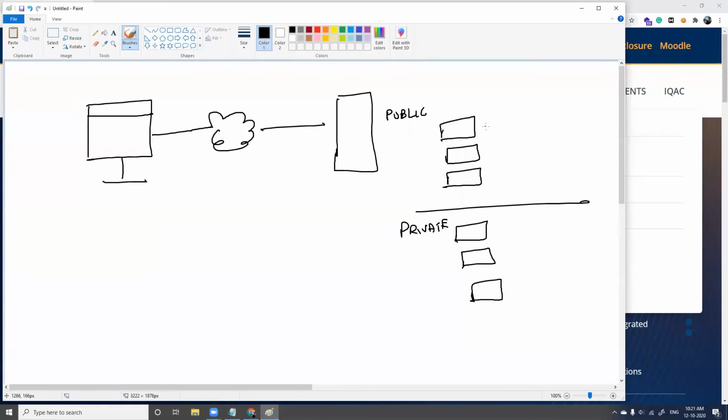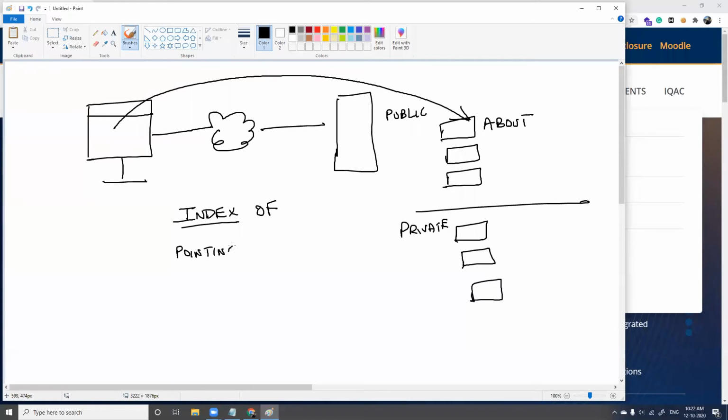When you want to access a public directory like About, usually it will be indexed, from this page to the About Us page here. So you call it index of. Index is pointing. When you point to something, you call it an index. So whenever you use this keyword index, it is going to point to some directory of some website.